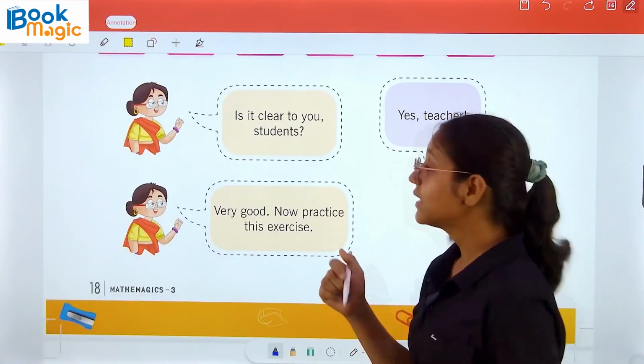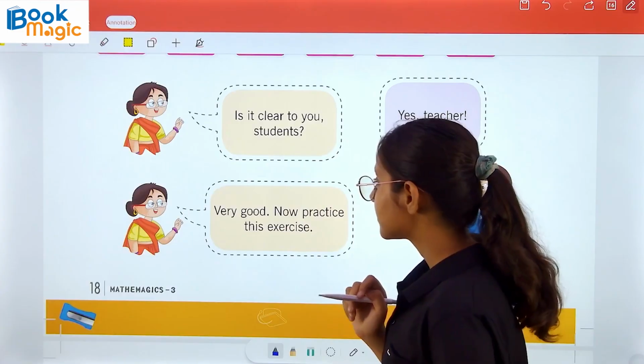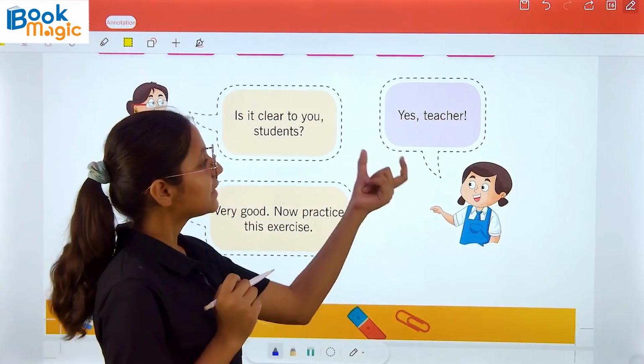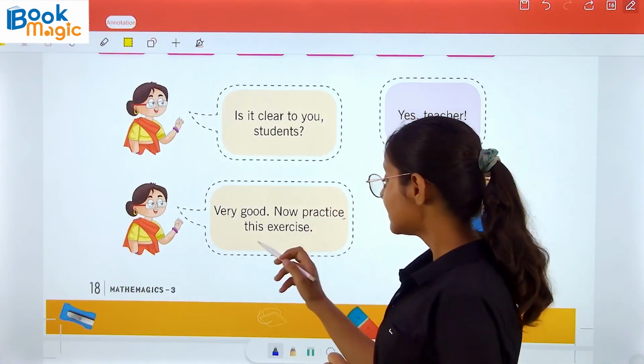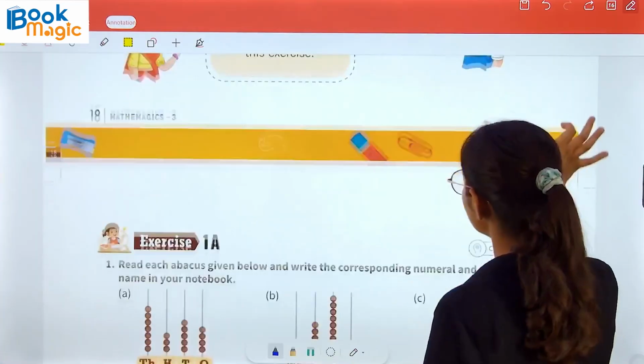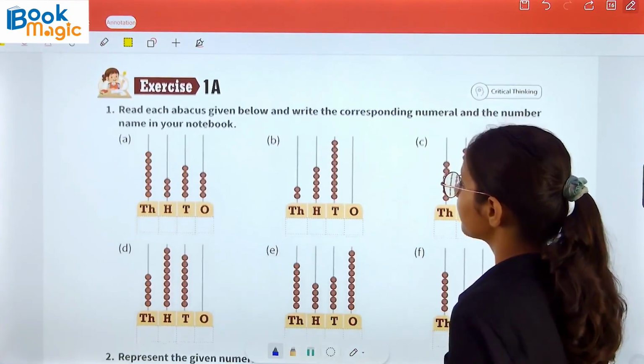So the teacher is saying, is it clear to you students? So the students said, yes teacher. Now the teacher replied, very good, now practice this exercise. So let's come on and do this exercise with me.